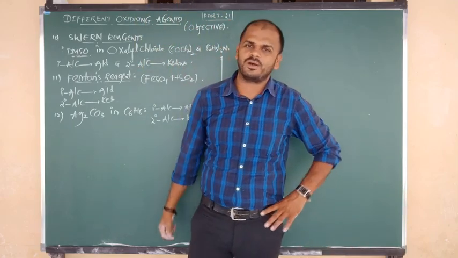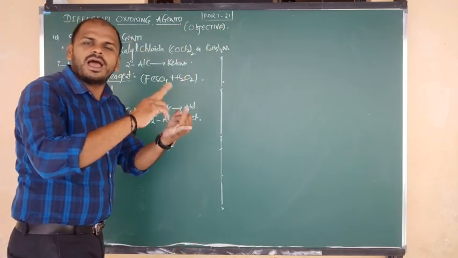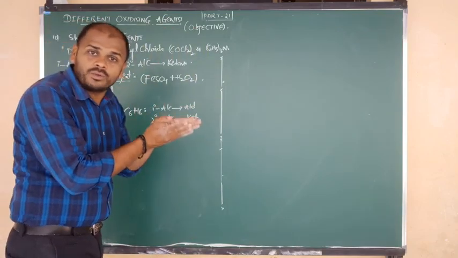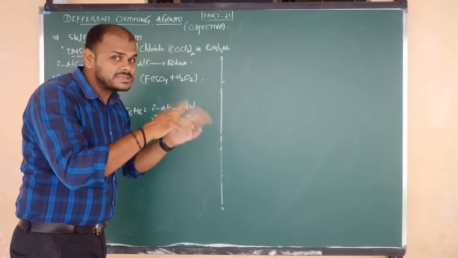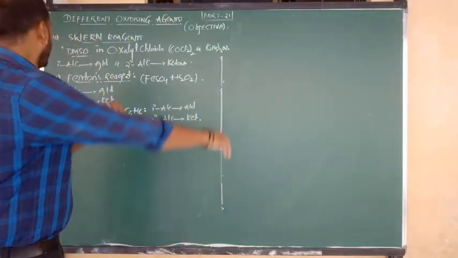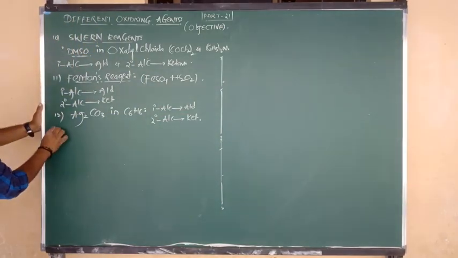Once again, check, beta. Except KMnO4 and K2Cr2O7, all the remaining oxidize primary to aldehyde and secondary to ketone. But CAN is only for primary, CrO3 for secondary. The story is clear. So now I am going to discuss one objective reaction.